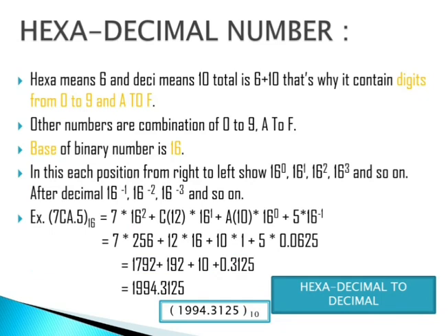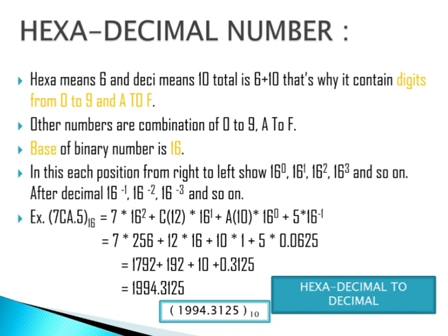In the same way we have to deal with hexadecimal numbers. What you have to remember is that hexadecimal numbers are a combination of digits as well as alphabets. Hexa means 6 and deci means 10, which means we have to deal with 16 different things.